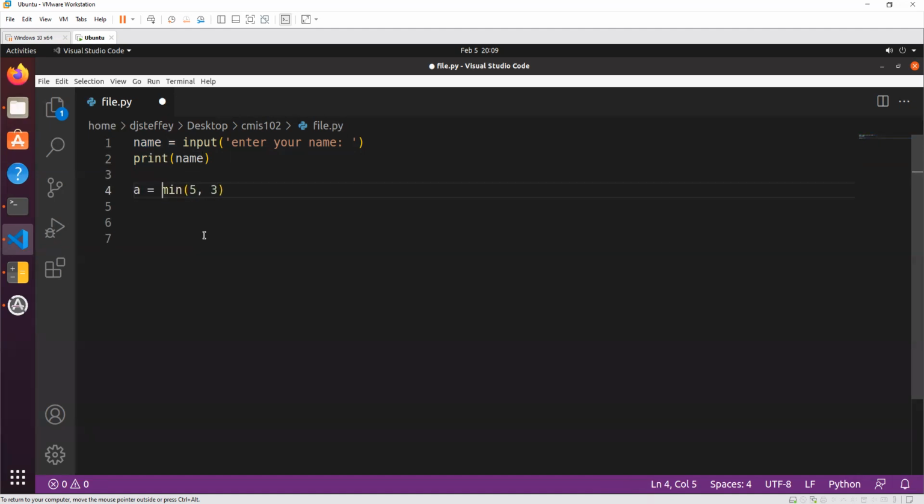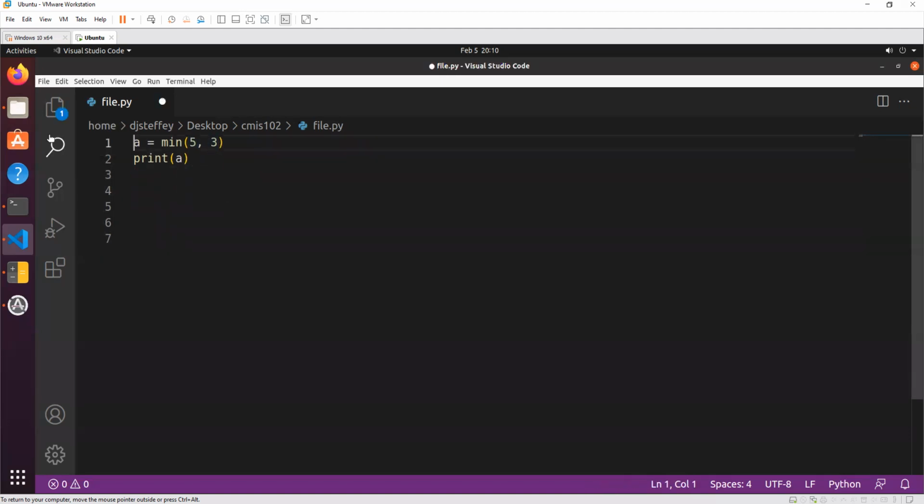So let's say A is equal to that, because min returns to us the smallest value. min takes two arguments. It needs two inputs, the two numbers you want to compare. So now if we print out A, it should print out the number 3, right?